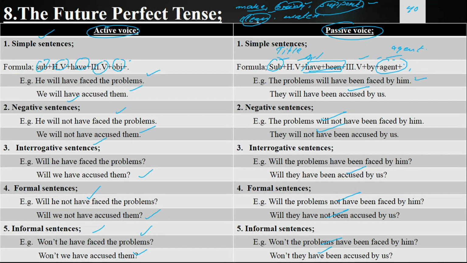Room will have been cleaned by her. Room will not have been cleaned by her. Will room have been cleaned by her? Will room not have been cleaned by her? Won't room have been cleaned by her?